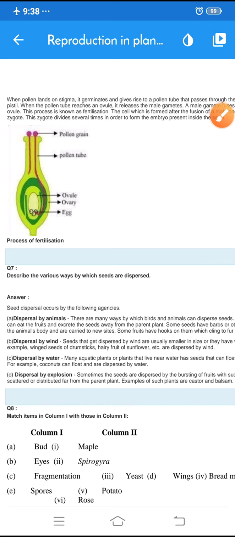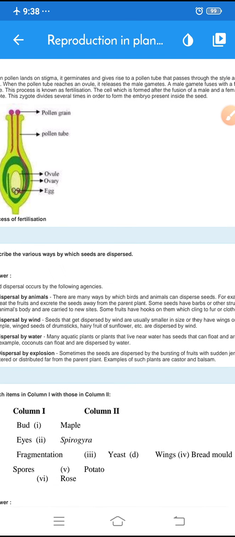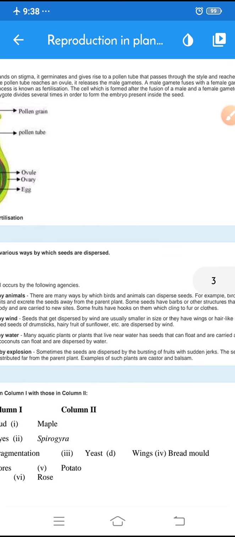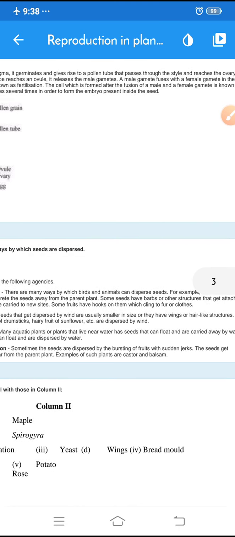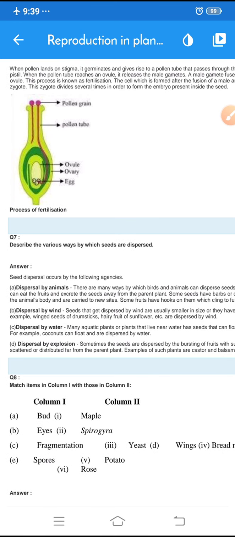When the pollen tube reaches the ovules present inside the ovary, it releases the male gametes from the pollen. The male gamete fuses with the female gamete in the ovule. The ovule contains the female gamete. This process is known as fertilization. The process of fusion of male and female gametes inside the ovary is called fertilization.